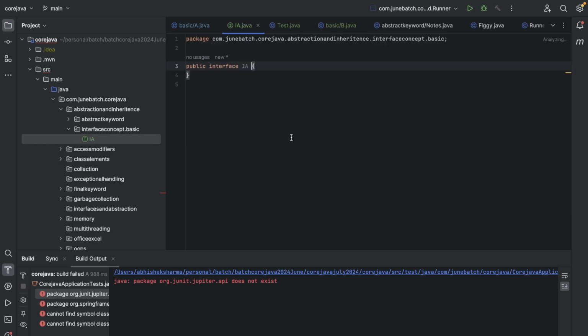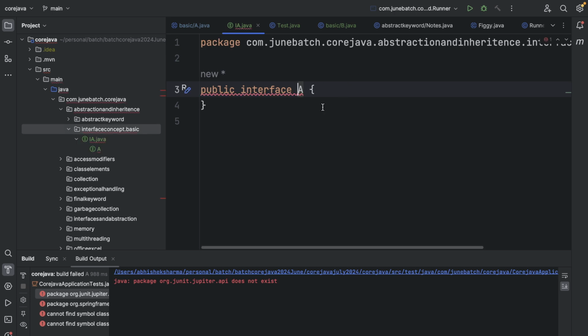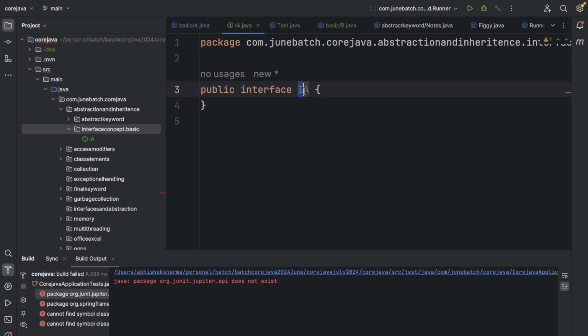To write an interface, we don't write class. For an abstract class we add the keyword abstract before class, but we don't do that with the interface. It's not public interface class I, it's public interface IA. I represents interface and A represents a normal class. You can write public interface without the I as well, but it's a nomenclature that we put a capital I before interfaces.